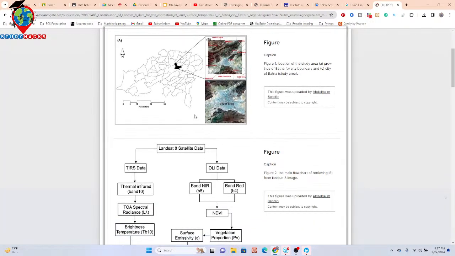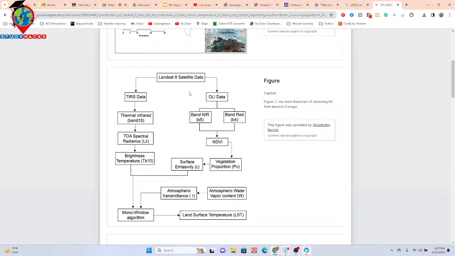Okay, you can see this is one kind of flow chart about estimating the LST. First of all, they mainly take the TIRS data and OLI data, and from here they take band 5 and band 4, the near infrared band and red band. Using the near infrared and red band, they calculated the NDVI.